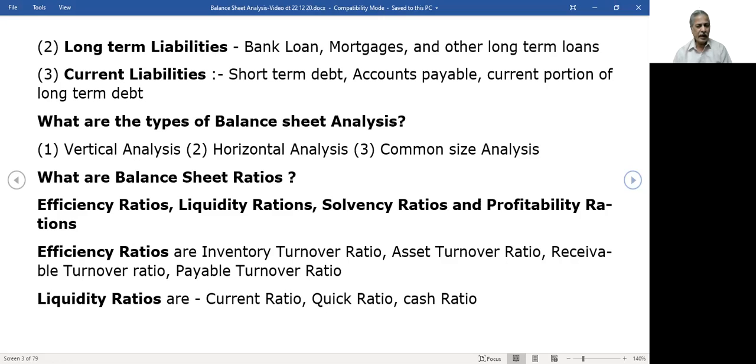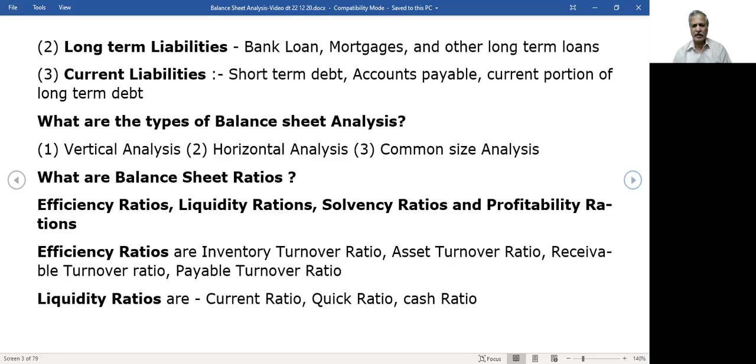If you don't pay current liabilities easily, you won't get your raw materials next time. Therefore, how fast we are able to pay these things, how easily we are able to pay the current liabilities, that is judged by current ratio, quick ratio, and cash ratio.